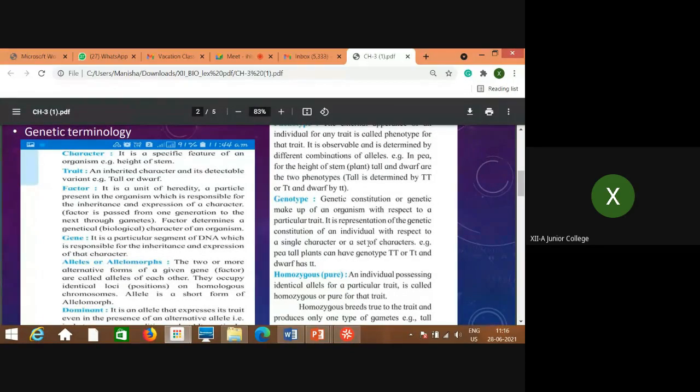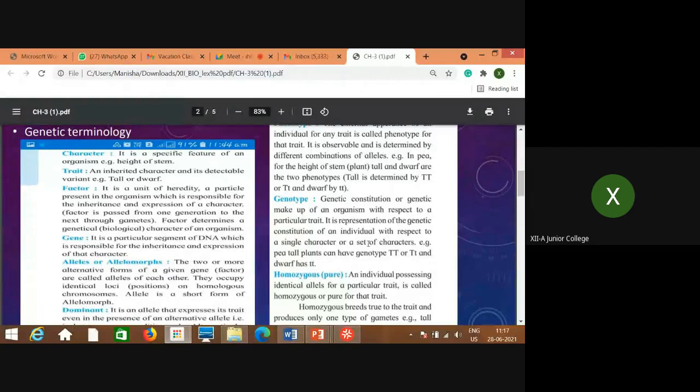Now factor. What is factor? It's the unit of heredity. A particle present in the organism which is responsible for the inheritance and expression of a character. That means a factor is passed from one generation to the next through gametes, and the factor determines a genetical, that means biological, character of an organism.